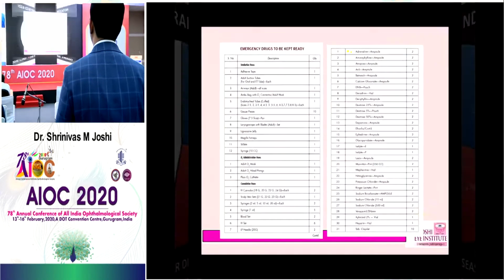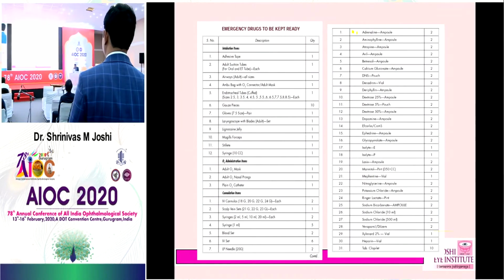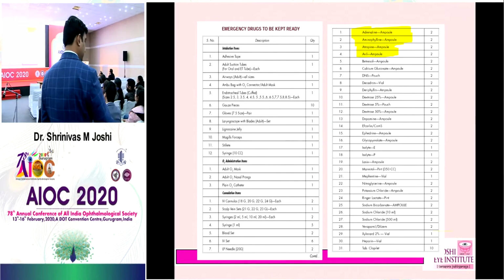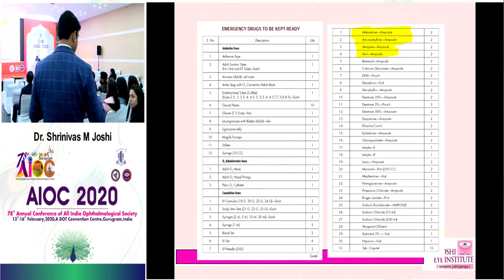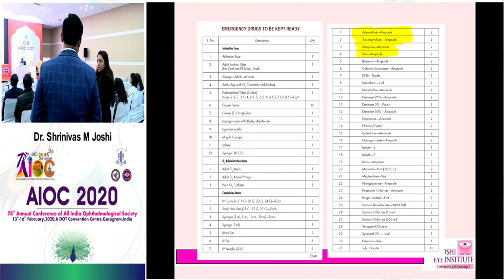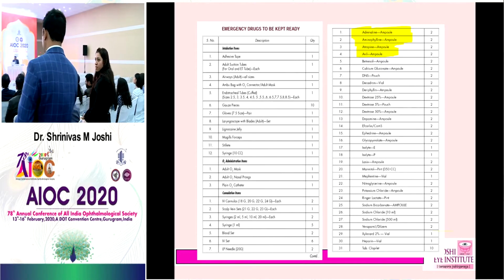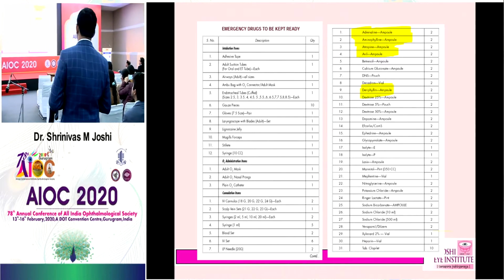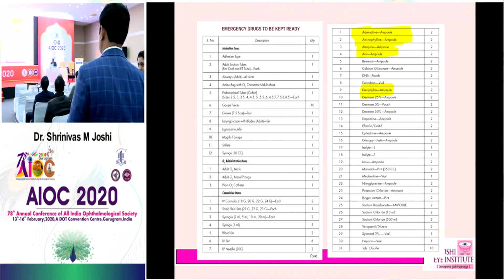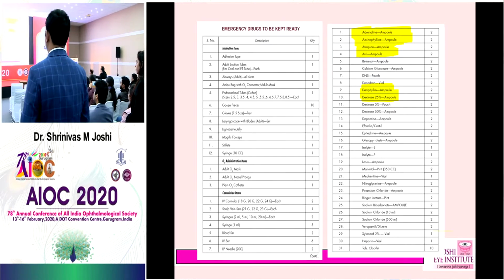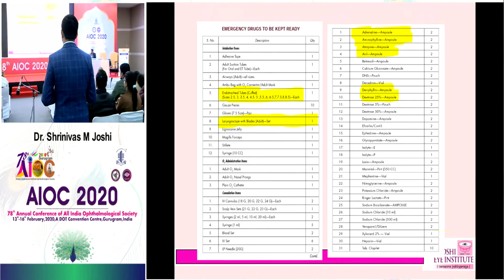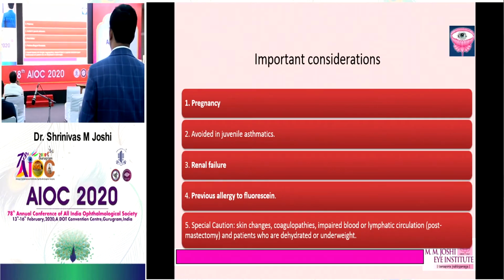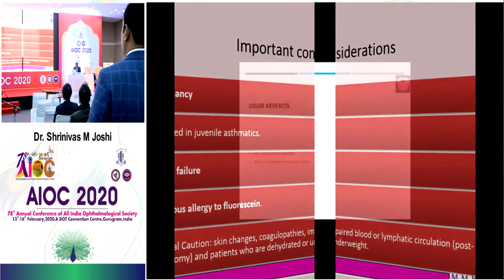These are the emergency drugs you need to know. What are the emergency drugs you need to keep in the tray, madam? There should be adrenaline injections. Very good. So it should be adrenaline, aminophylline, atropine, and definitely deriphyllin also has to be put in, along with the endotracheal tubes and everything. I'll not go into the details. Let's make it more interactive, and the important consideration of when to avoid it I've already told.